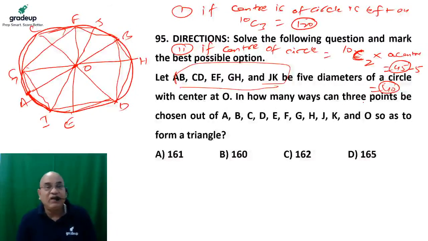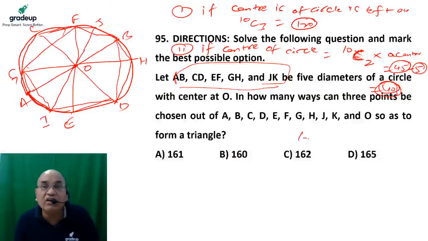Okay, fine. Number 1. Number 2, when we talk about this line, I'm talking about the anti-clockwise and clockwise way. So of the 40 triangles, 5 triangles are common, you can check. So only 40 triangles are going to be formed.